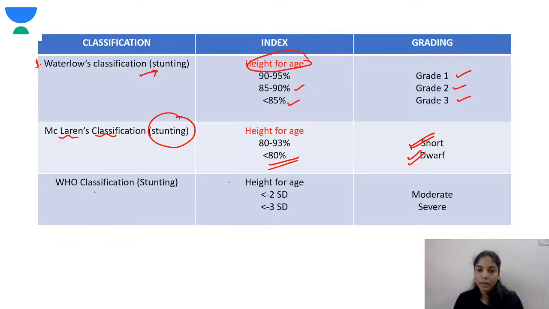In WHO classification, this is important. If the height for age is less than -2 standard deviation but more than -3 standard deviation, it is moderate. But if the height for age is less than -3 standard deviation, it is severe. So this is one of the criteria for severe acute malnutrition. The WHO classification with less than -3 standard deviation is severe malnutrition. And another thing is height for age measures the linear growth.